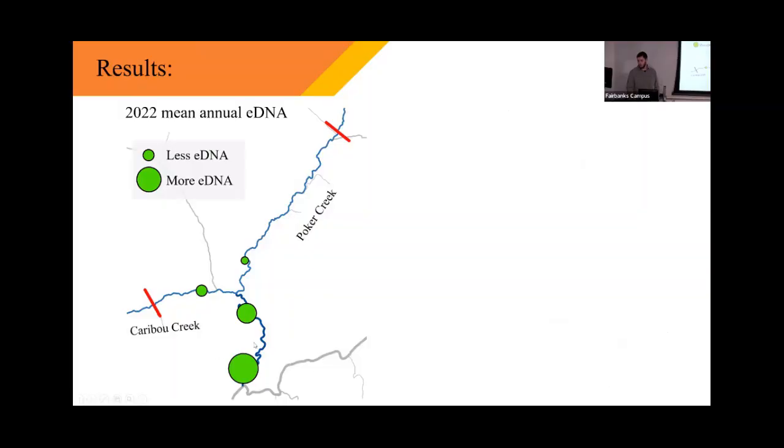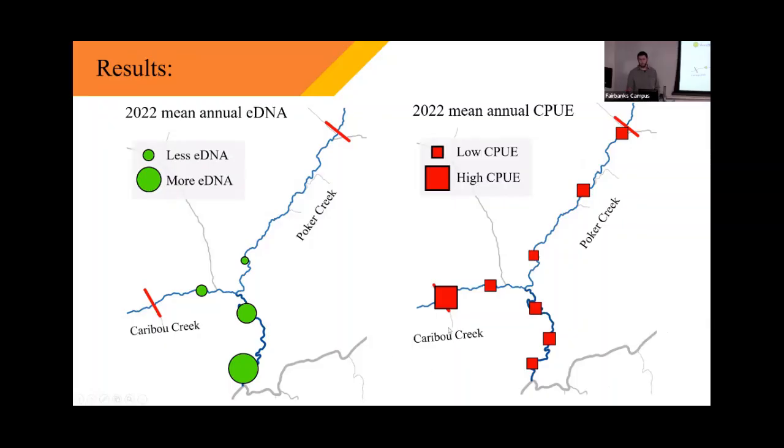So you could say that this distribution is just a function of the fish abundance in Caribou Poker Creek. Maybe there's just a lot more fish down at the bottom. But luckily, since we sampled fish in Caribou Poker Creek, we can plot that. So here's the catch per unit effort throughout all the fish sampling sites. And again, this is averaged across all sampling events. What you can see is that the distribution is pretty uniform. It doesn't seem to change very much between these sites.